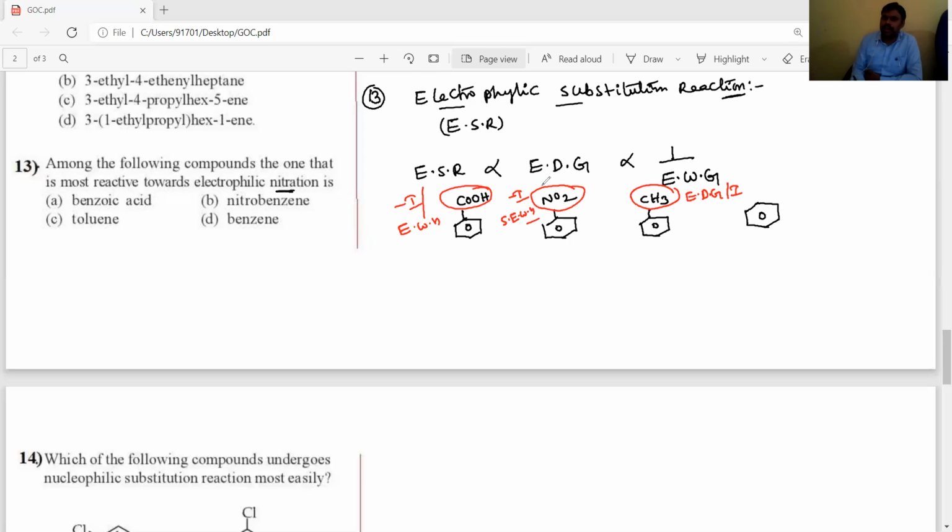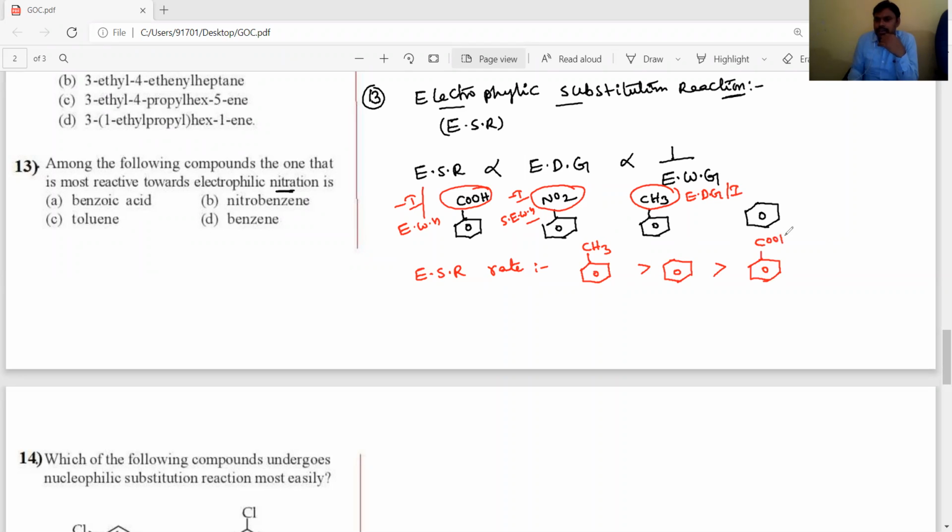As the electron withdrawing effect increases, the rate decreases. So the rate of electrophilic substitution is highest for toluene, next benzene, next benzoic acid, and then nitrobenzene.